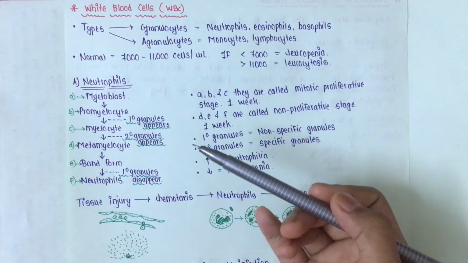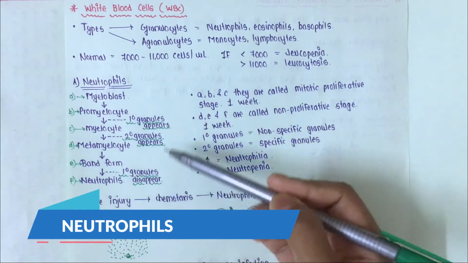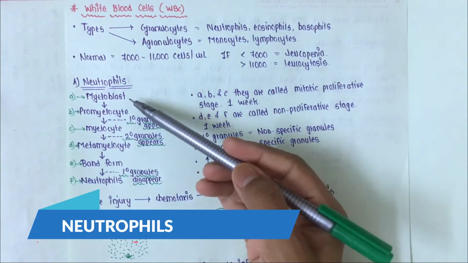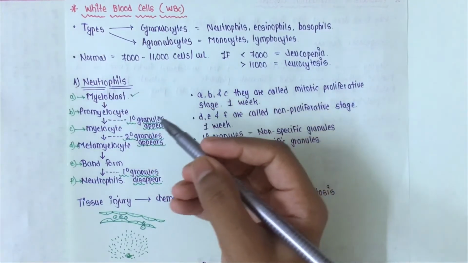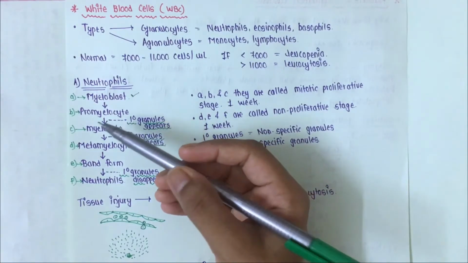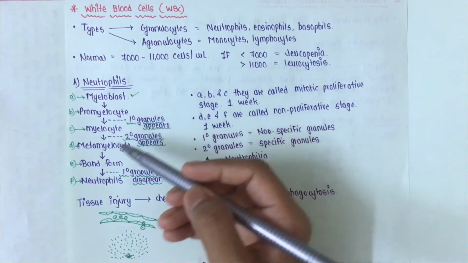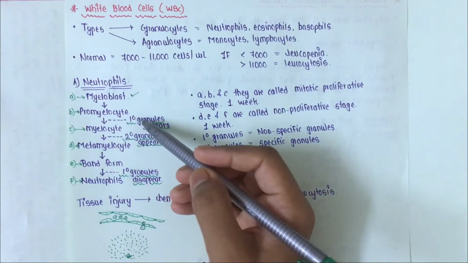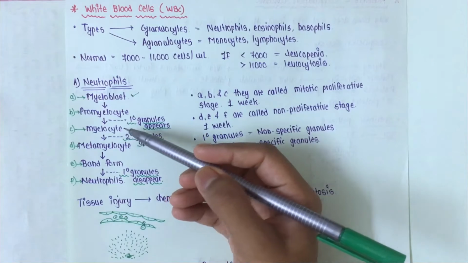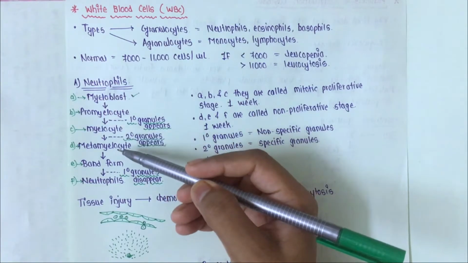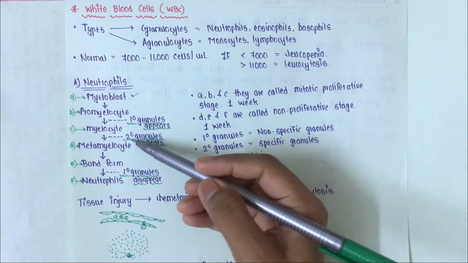अभी हम लोग एक एक करके देखते हैं. First of all, हम देखेंगे neutrophils. How these neutrophils are formed. The precursor cells for neutrophil formation are called myeloblasts, and these myeloblasts further proliferate to form promyelocyte, and this promyelocyte will form a myelocyte, and in this myelocyte there will be appearance of primary granules, and after these myelocytes are formed, they get differentiated to form metamyelocyte, and now these metamyelocytes contain secondary granules.